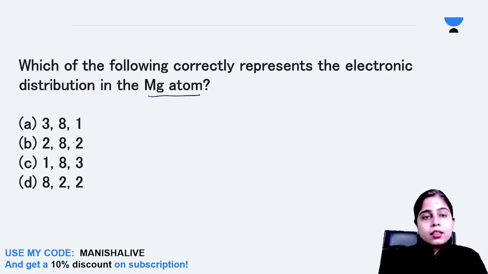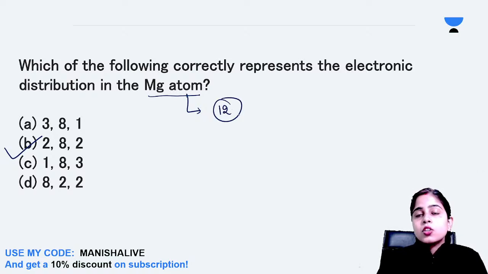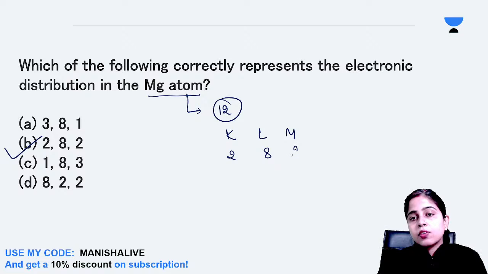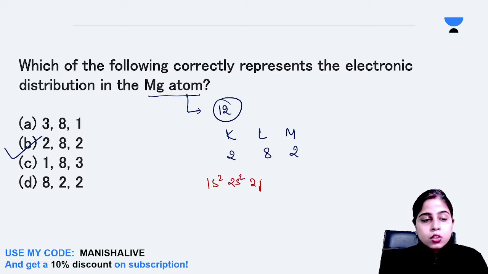So the correct answer is 282, because magnesium has atomic number 12. In the first shell K, L, M, the first shell will have 2, second shell will have 8. So 2 plus 8 is 10, so we have 2 more electrons left, and that will go into the third shell. If you want to write the long form of electronic configuration, it will be 1s2, 2s2, 2p6.